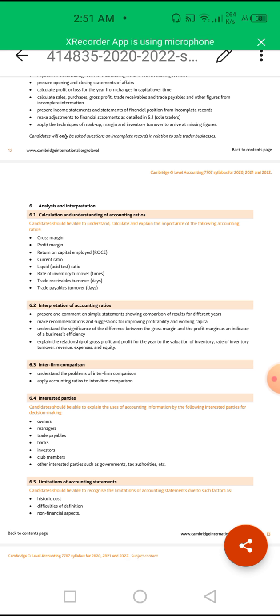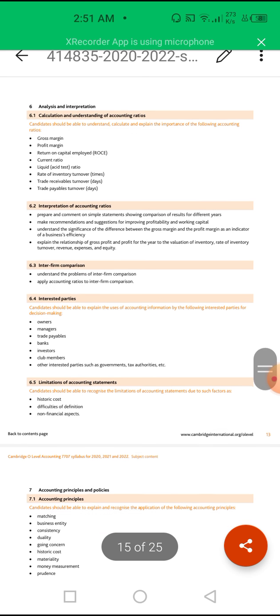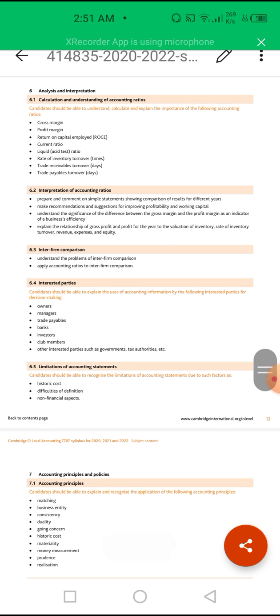Interpretation of the accounting ratios, then we have to interpret what the ratios are going to tell you. Like when we calculate the current ratio, that means we are in a position that we can pay off our current liabilities with the help of current assets. Then we have the acid test ratio, that we are currently in a very liquid form so that we can immediately pay off our liabilities. Then interested parties, these are the stakeholders.